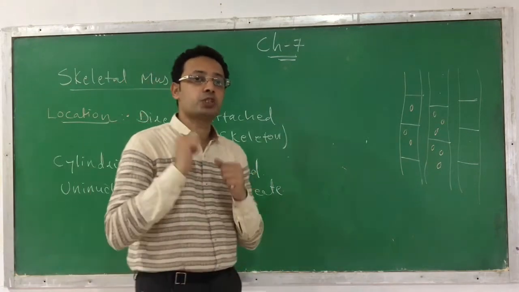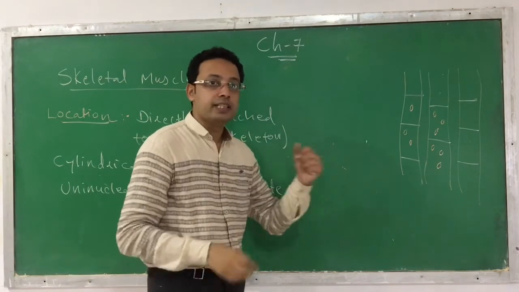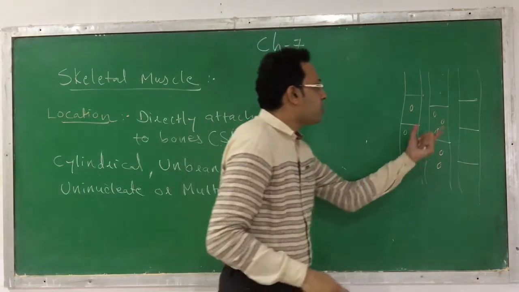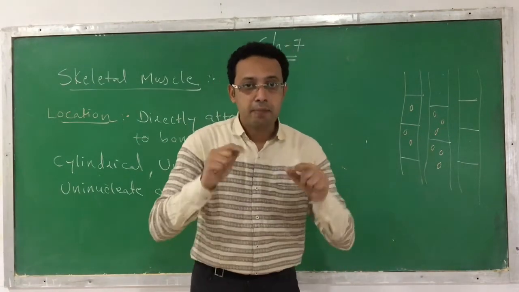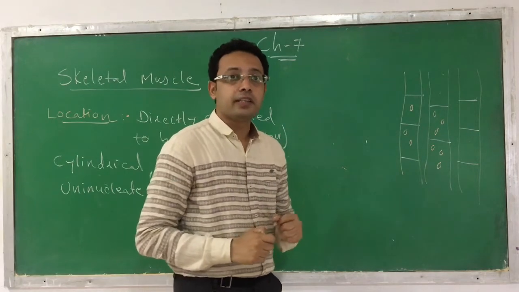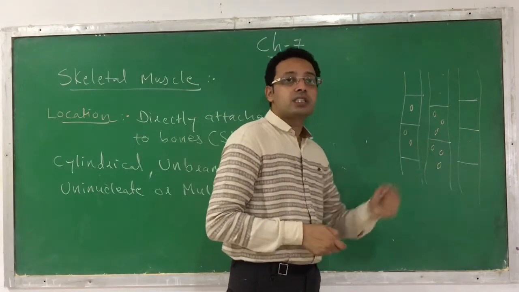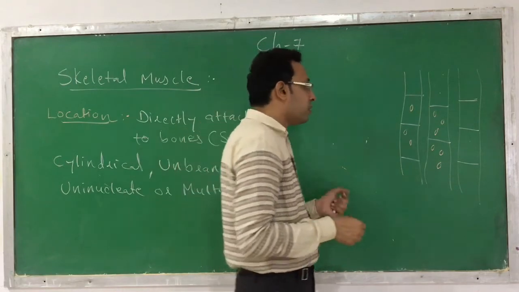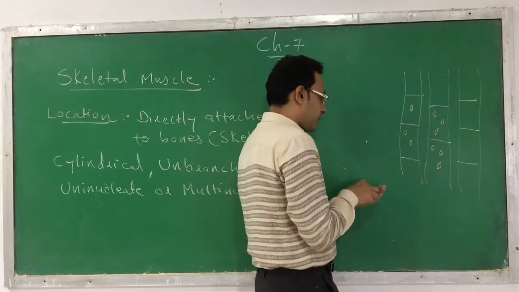Now the most important characteristic we observe in this skeletal muscle: when we observe it under a light microscope, as you do in the laboratory, you can find the transverse striations.